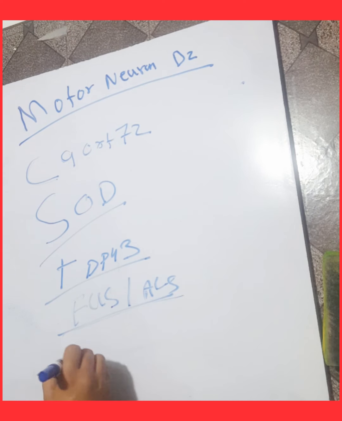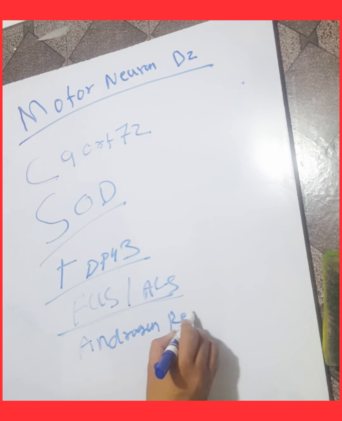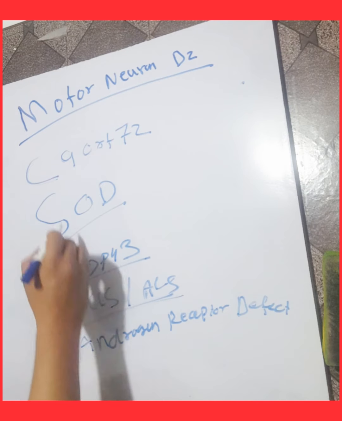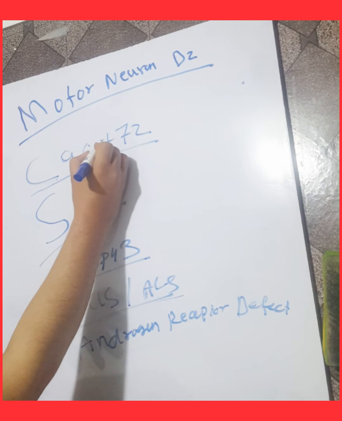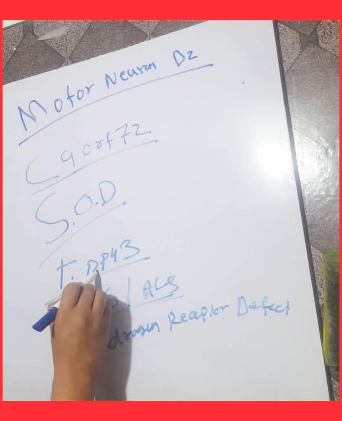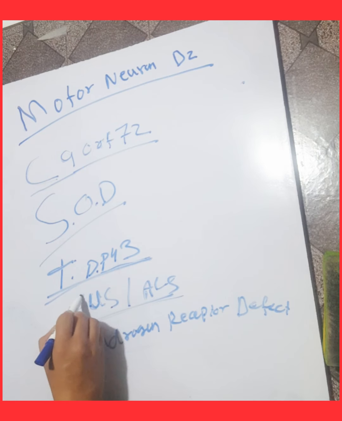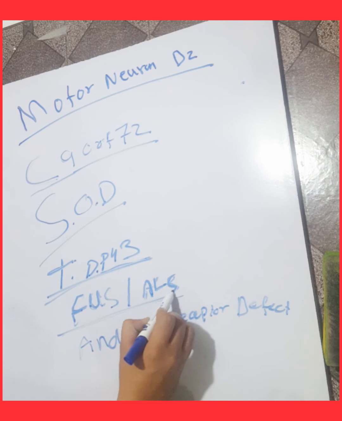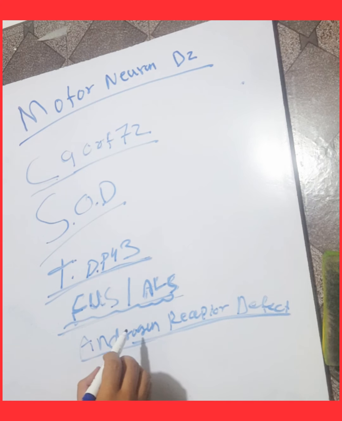Androgen receptor defect can also cause motor neuron disease. These are the genes that may be involved in motor neuron disease: C9ORF72, superoxide dismutase, TDP43. A mutation in FUS can also cause motor neuron disease, and mutation in ALS can also cause motor neuron disease, and androgen receptor defect can also cause motor neuron disease.